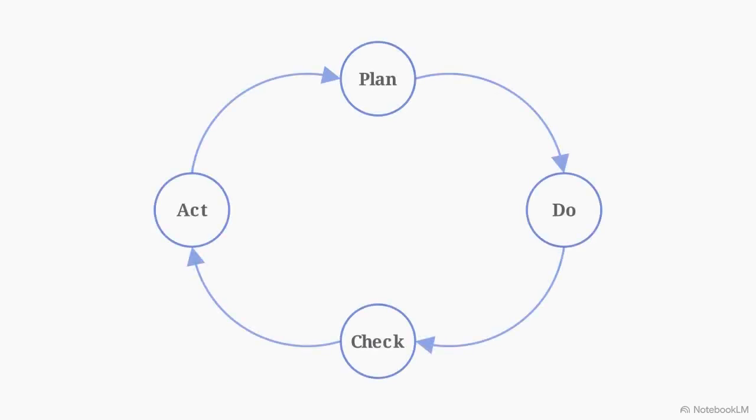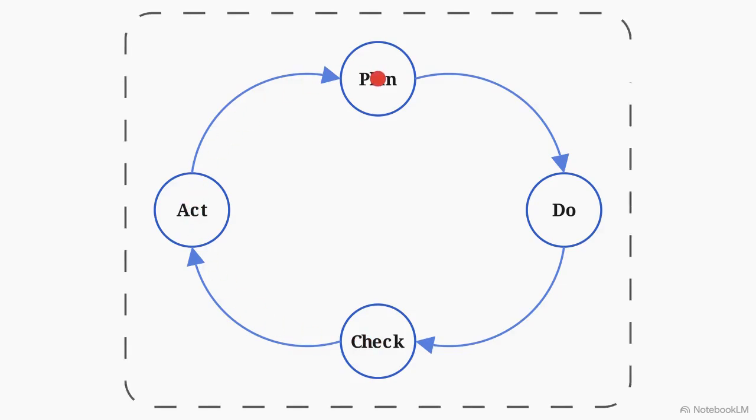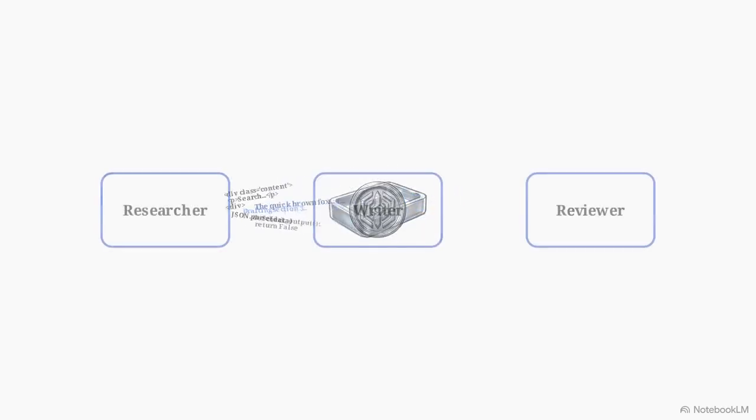Through early 2026, most AI agents operated on a simple plan, do, check, act loop. A model executes a task, an internal verifier checks the result, and if it fails, the task routes back to the start. The critical vulnerability here is that the verification step runs inside the same context window as the execution step. We call this the context swamp. Raw HTML, executable code, and half-written prose collide in a single context window. A self-reviewing agent operating here is equivalent to a student grading their own homework with the answer key open.